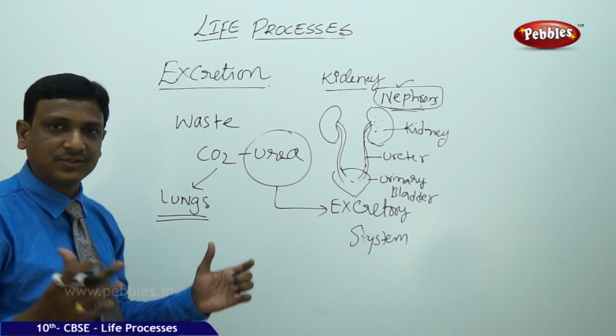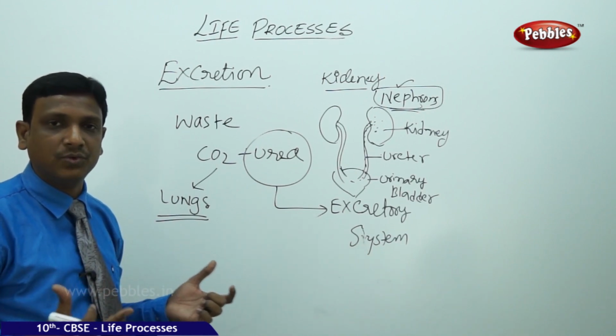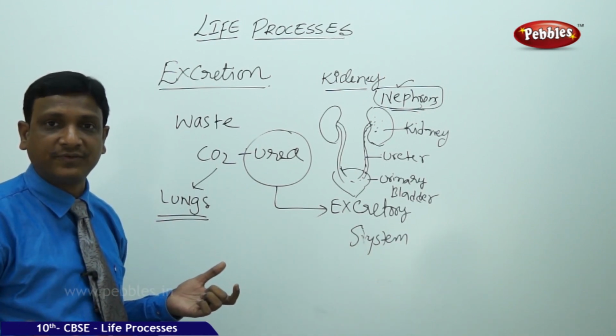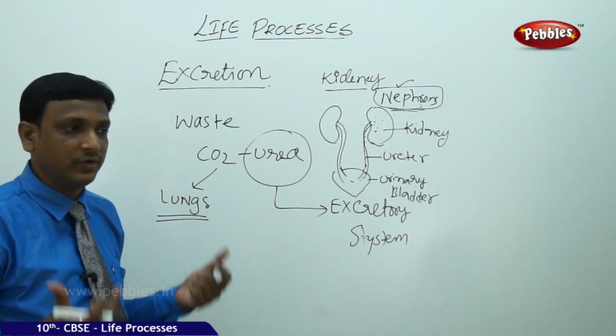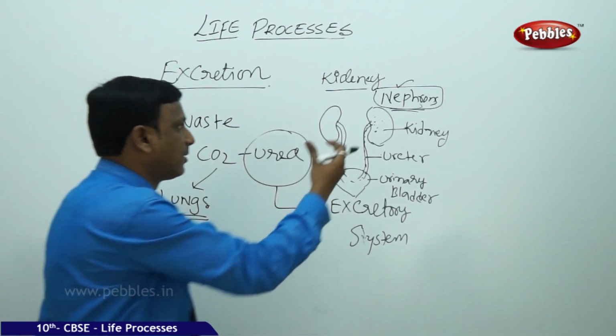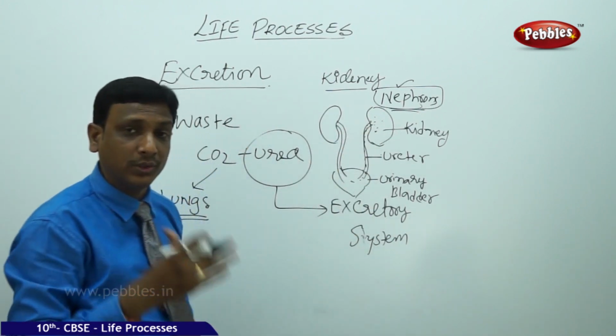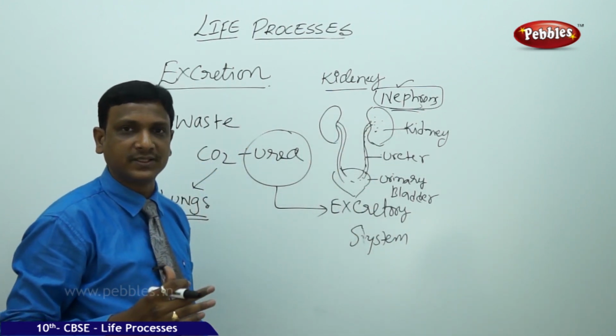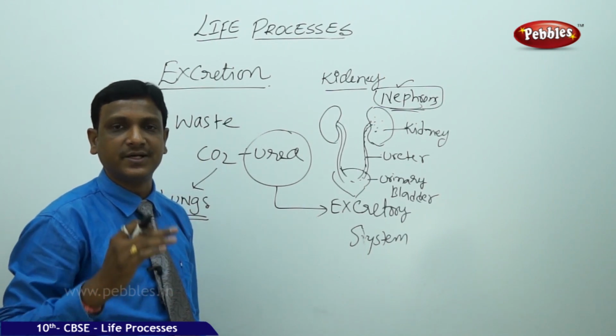So the urine is concentrated. Otherwise, we would go to the toilet a number of times and we may excrete large volumes of urine. We would lose water from our body. It doesn't happen. Whatever water is filtered by the kidneys, the water is reabsorbed. Only the waste with a little amount of water is concentrated into concentrated urine.